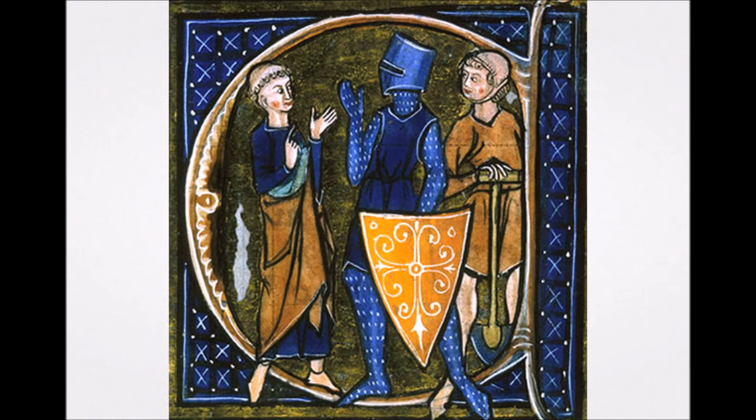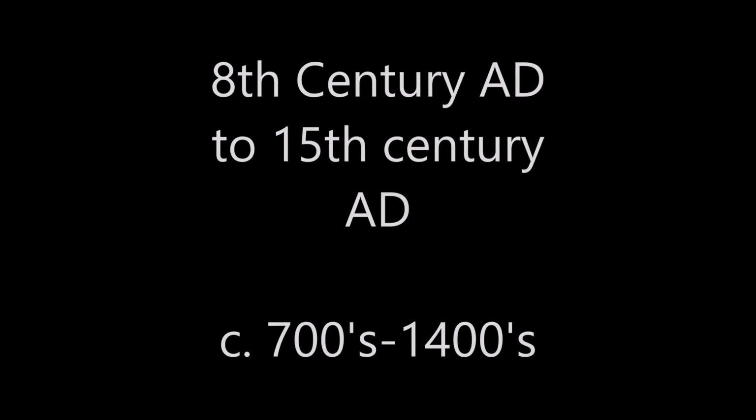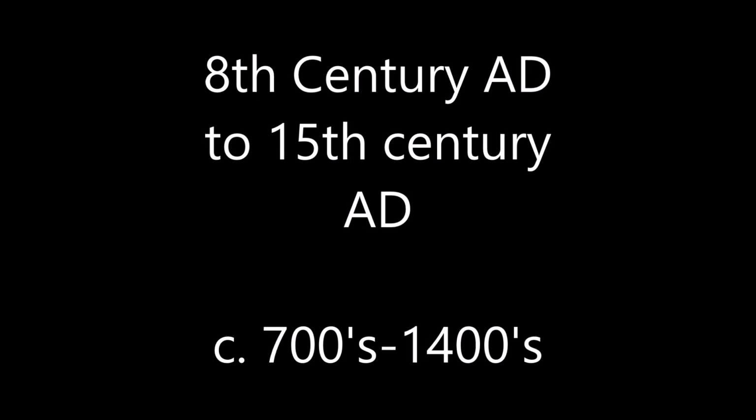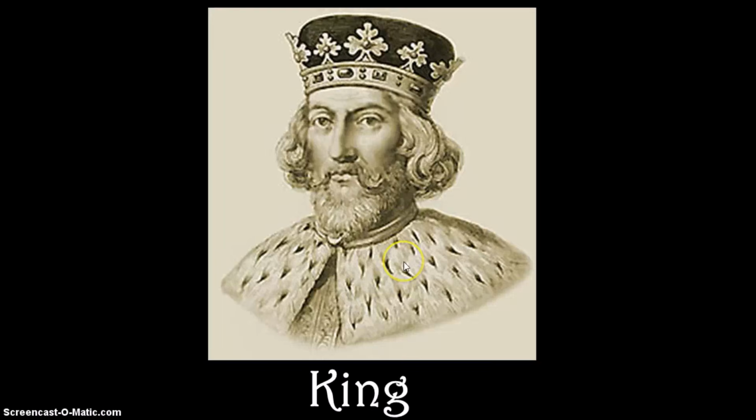This is a short video to explain the basics of feudalism in medieval Europe. Feudalism was a political and economic system during the Middle Ages from around the 8th century to the 15th century AD, so it was a system that lasted for many hundreds of years. Feudalism involved 4 levels of society.